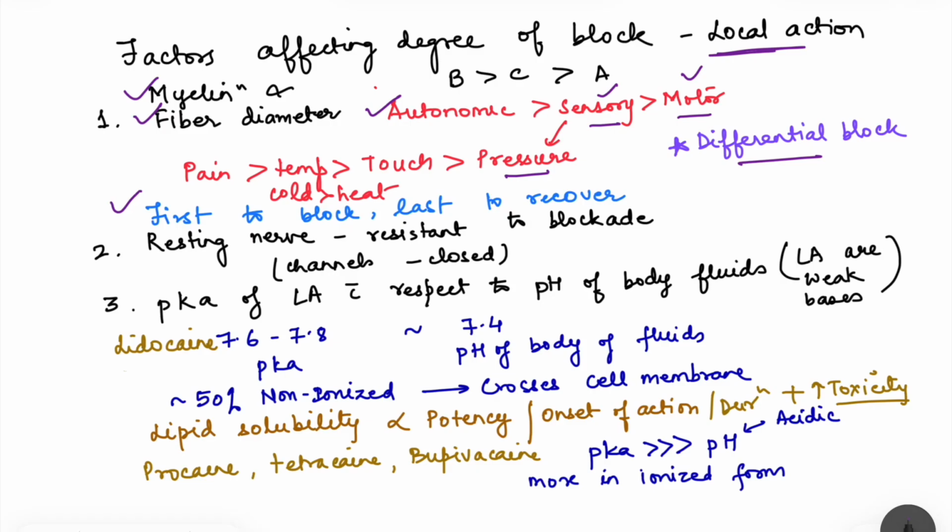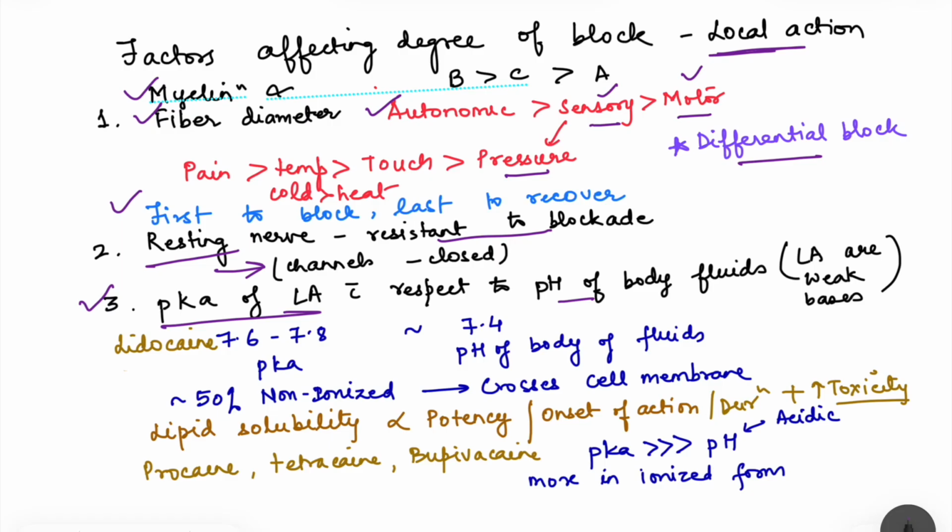Second thing is whether the nerve is resting. See, resting nerve means the channels are in closed state, and we have seen that the affinity of the receptor for the local anesthetic is least in the closed state. So this resting nerve is resistant to blockade. In fact, if we increase the frequency of stimulation of the nerve, then that nerve will be the fastest to be blocked.